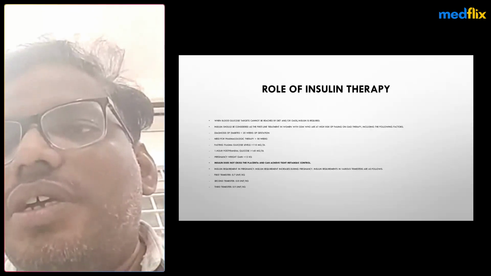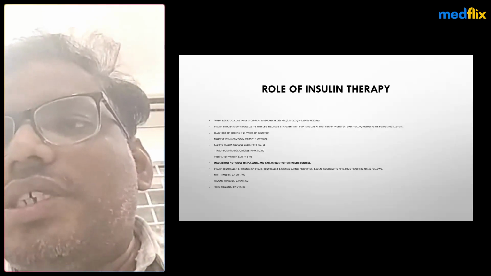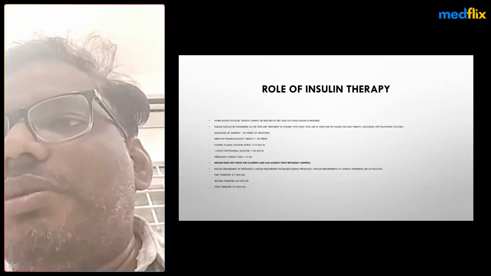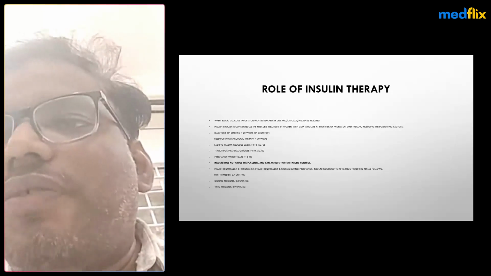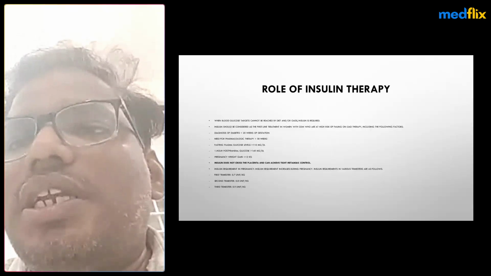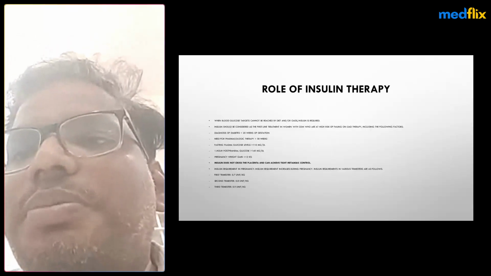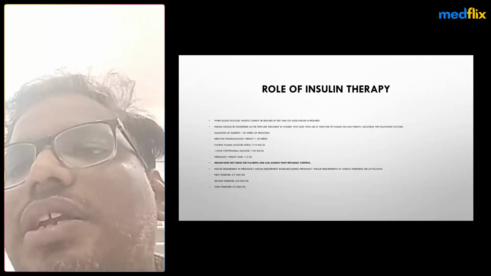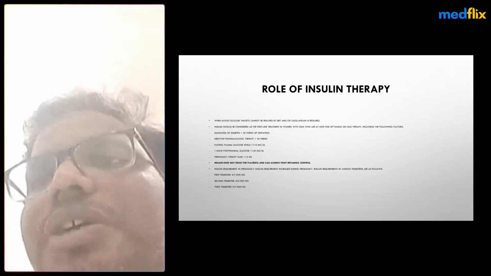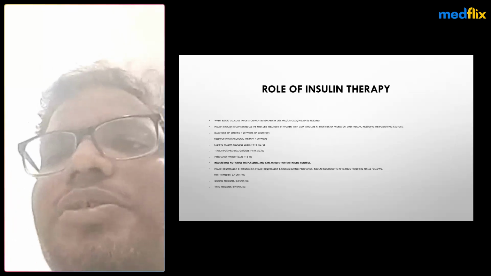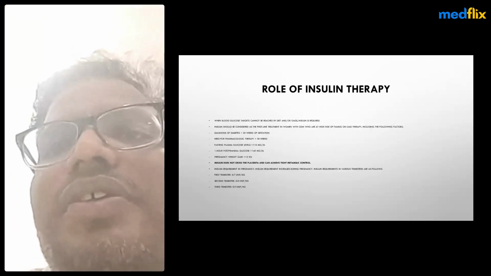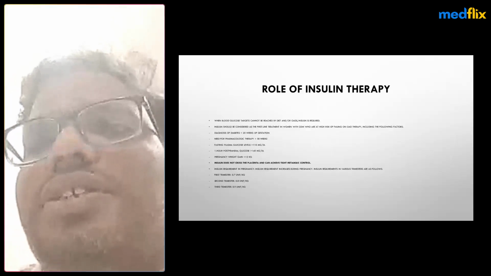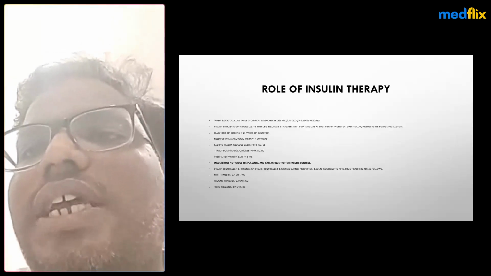Insulin requirement increases during pregnancy and varies by trimester. Generally, the requirement is 0.7 units per kg body weight in the first trimester, 0.8 in the second, and 0.9 units per kg in the third, because insulin resistance increases, with maximum resistance at 24 to 28 weeks. The insulin requirement keeps increasing with gestational age.